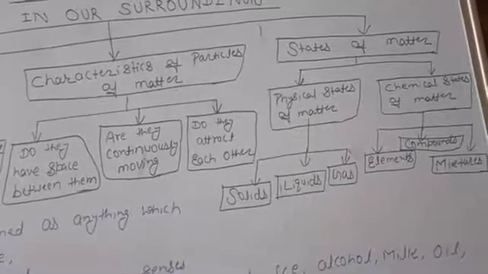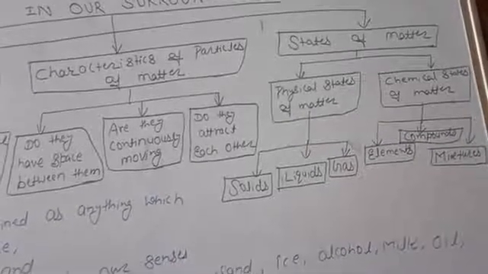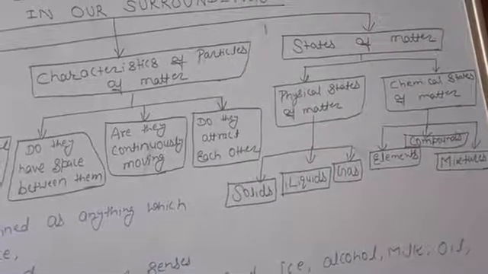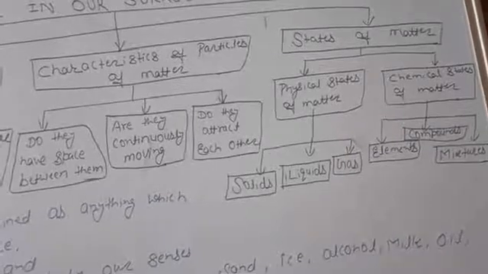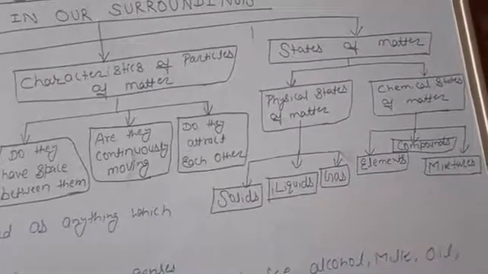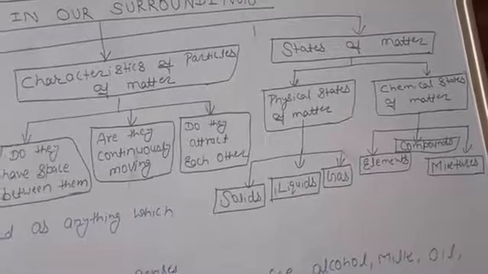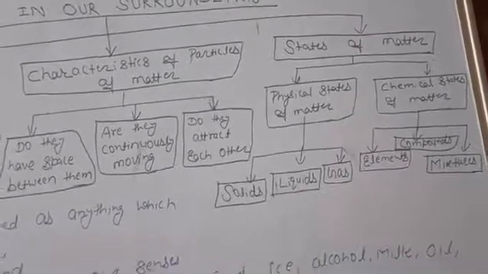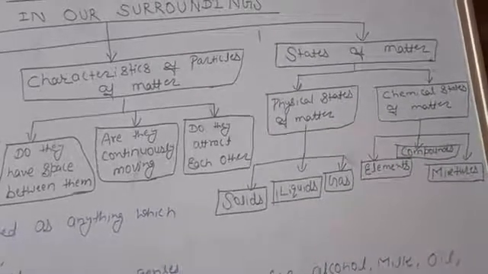In this first chapter, you are going to learn about the physical states of matter, which is subdivided into three parts: solids, liquids, and gases. And the chemical states of matter is further subdivided into elements, compounds, and mixtures.